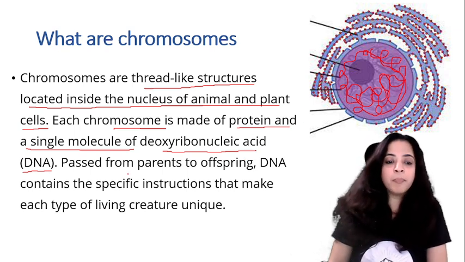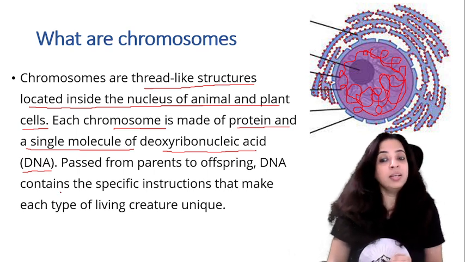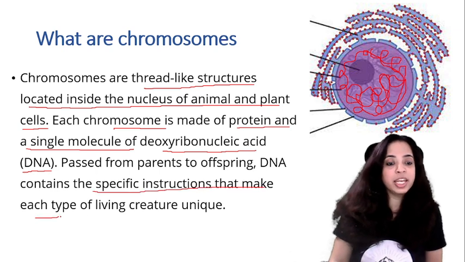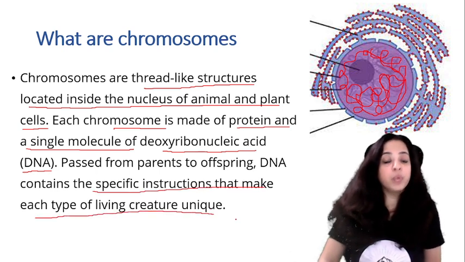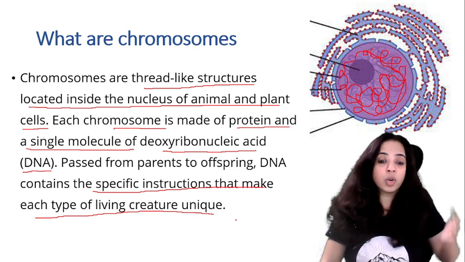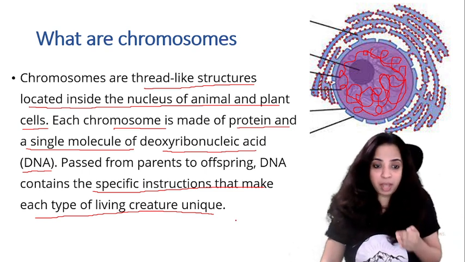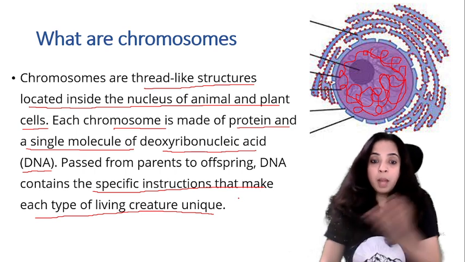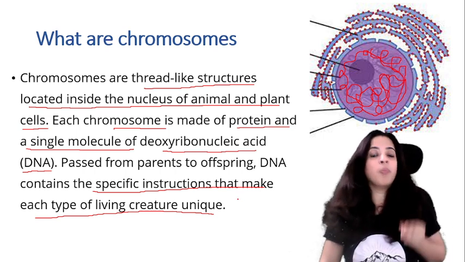Passed from parents to offspring, DNA contains what? The specific instructions that make each type of living creature unique. Whatever we inherit from the parents, all of us have a different DNA, but it is passed from our parents to us.